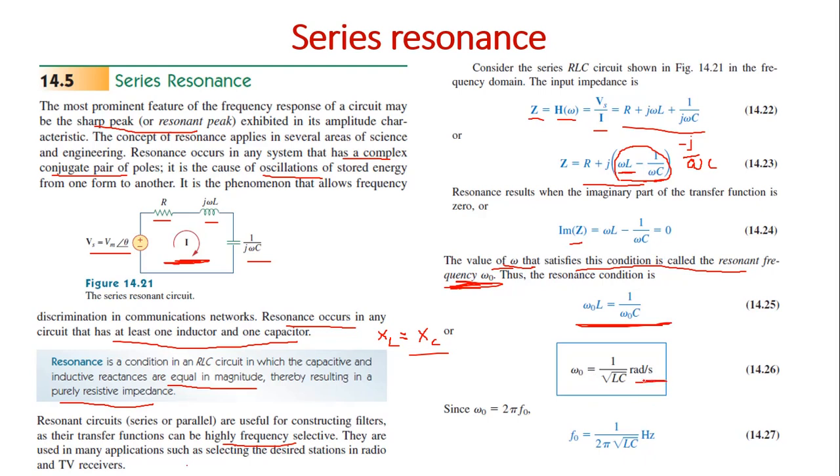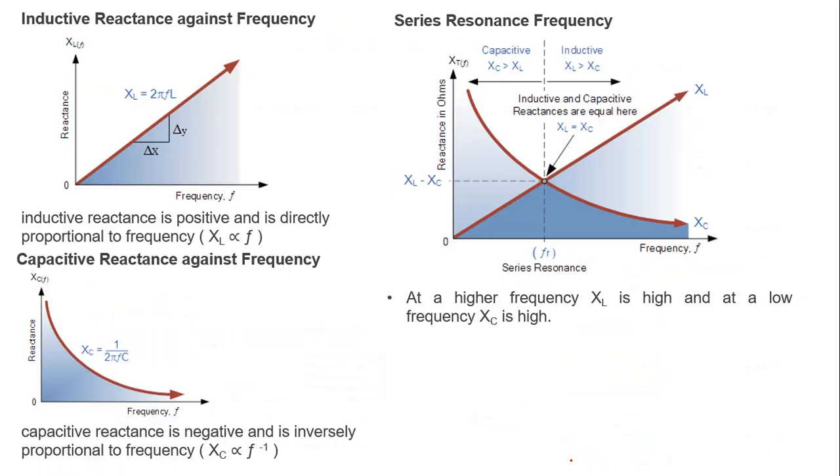The unit is radians per second, or since omega naught is equal to 2 pi f naught, the frequency f naught is equal to 1 by 2 pi root of LC, in hertz. Frequency in hertz or angular frequency in radians per second. This is series resonance.